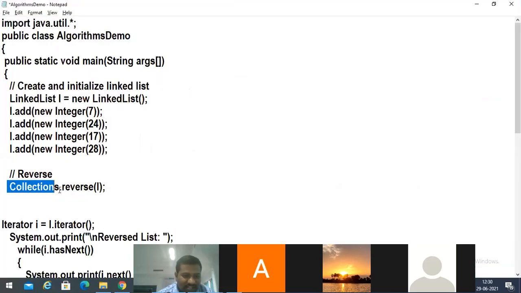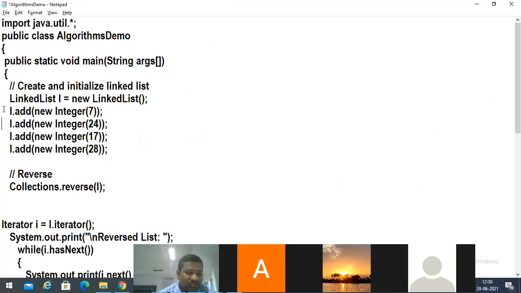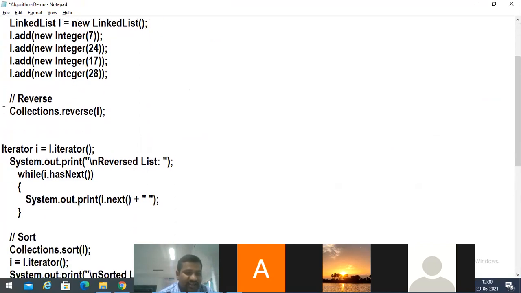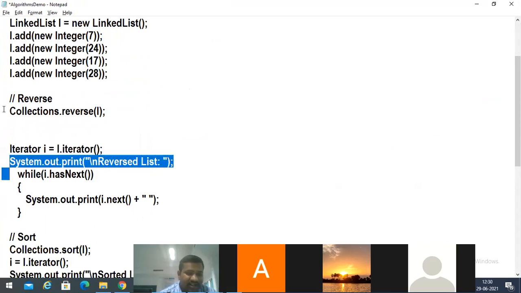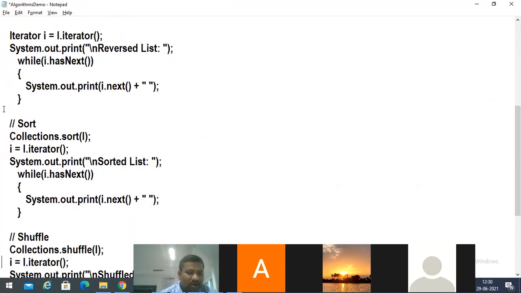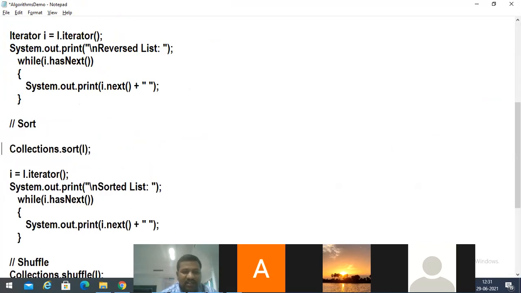So what I'm doing is Collections.reverse(L). Whatever elements we have in this L, all those elements are going to be in reversed order. Suppose we have 17, 24, 7, 28, then we'll be getting 28, 7, 24, and then 17. Again, with the help of an iterator, I'm going to print those elements. Iterator i is equal to L.iterator. I'm going to print the reversed list using next, with System.out.print. After that, Collections.sort: this reversed list I'm going to put in sorted order.